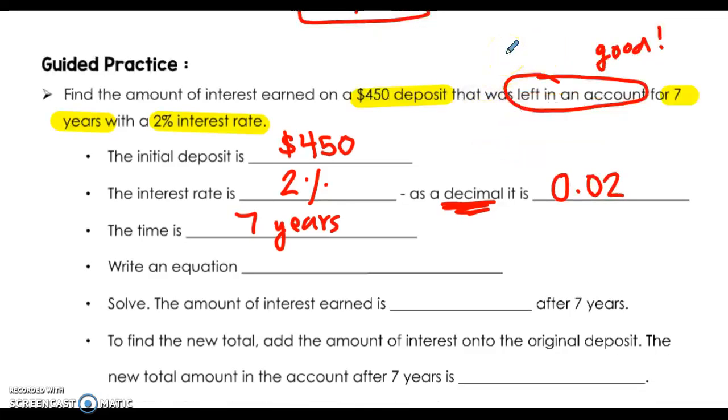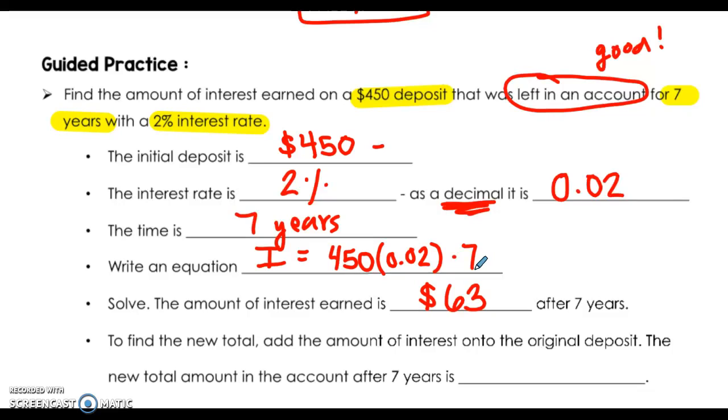So we're going to plug all those numbers into our equation to help us solve this problem. And again, we know that I, which is what we're trying to find, interest, equals P, which is my $450, times R, which is my interest rate, 0.02, times time in years, which is my 7. So really, I'm just taking these 3 numbers I was given and multiplying them together. I want you to do that in your calculator and see what you get. The amount of interest earned, I got a total of $63 after 7 years.